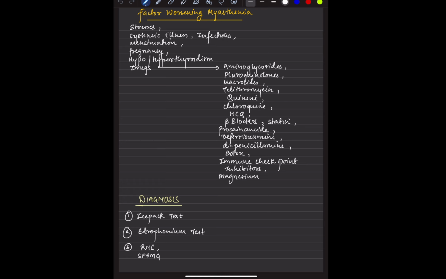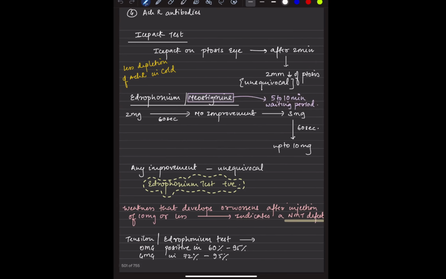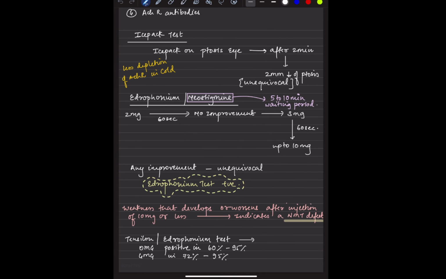One is the ice pack test, another is the edrophonium test, and we have single fiber EMG, which is actually the best test. The best bedside test is the ice pack test. We apply the ice pack on the ptotic eye, and after 2 minutes we see if there is a decrease in the ptosis by 2 mm, and that is considered positive. Another is the edrophonium test. We give 2 milligram, then 3 milligram after 60 seconds, then 4 milligram after 60 seconds, and we look for the response.